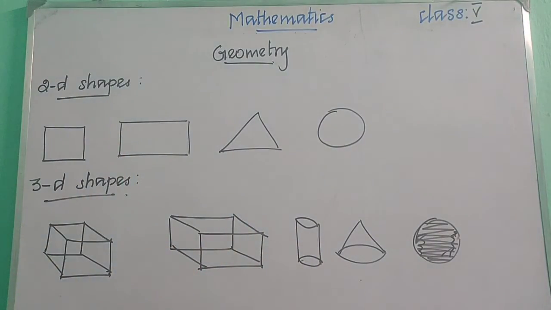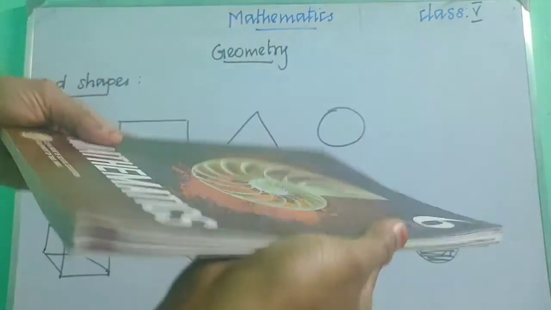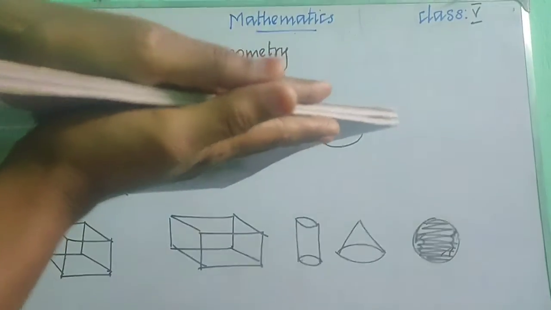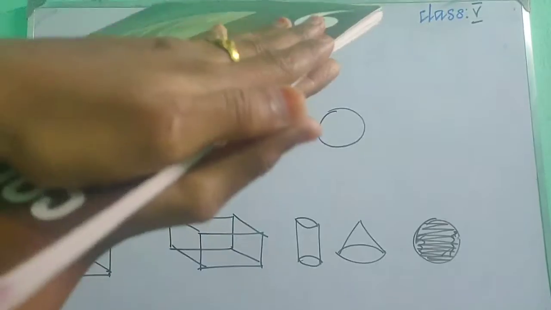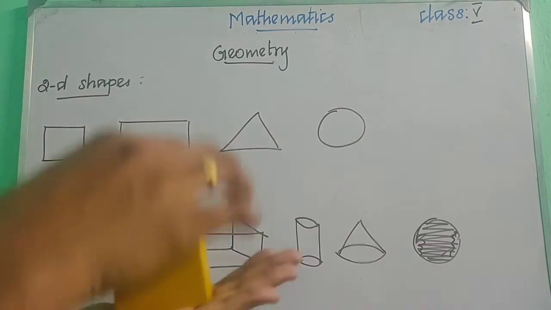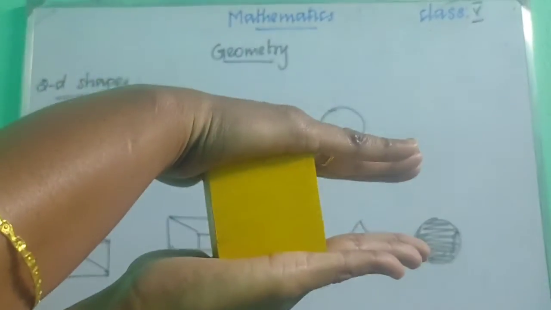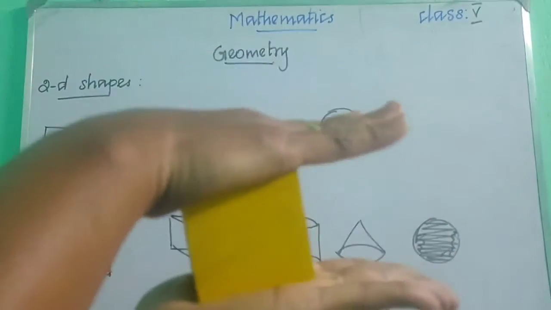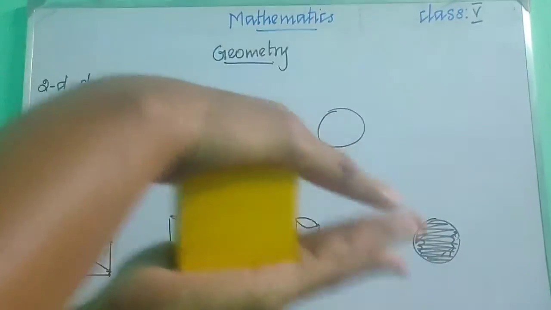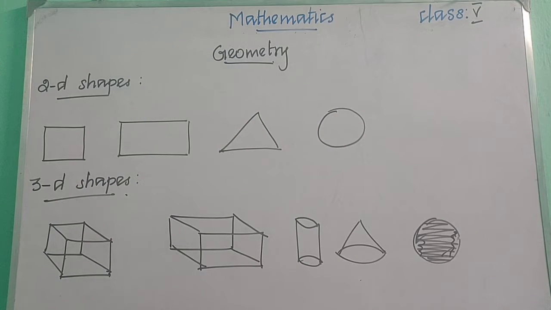Simply, see, it's a rectangular book, in the shape of a rectangle. If I close my hands, it occupies very little space, a small space. But if I close my hands around this, do they close properly? No, right? So the 3D object occupies some space.